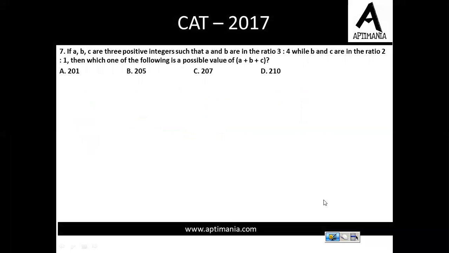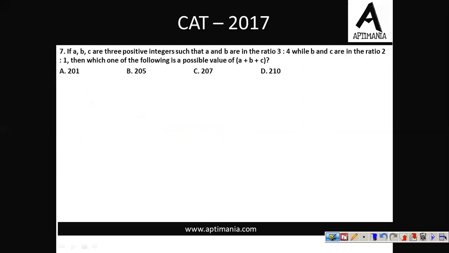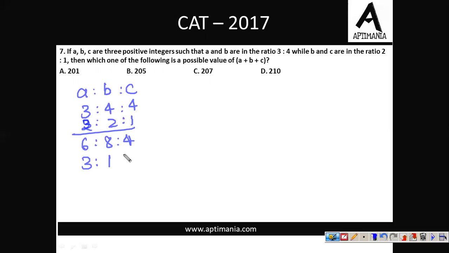Question number 7 is on the screen. Let's try to solve it out. If A, B, C are 3 positive integers such that A and B are in the ratio 3:4. Okay, fine. A, B का आपको ratio दे रखा है 3:4. And B and C are in the ratio 2:1. B, C का ratio दे रखा है 2:1. Right. So in order to calculate the combined ratio, what we'll be doing is we'll be multiplying them. This will be 6, 8, 4, which on further solving we'll get 3, 4 and 2. So ABC are in the ratio 3, 4, 2.